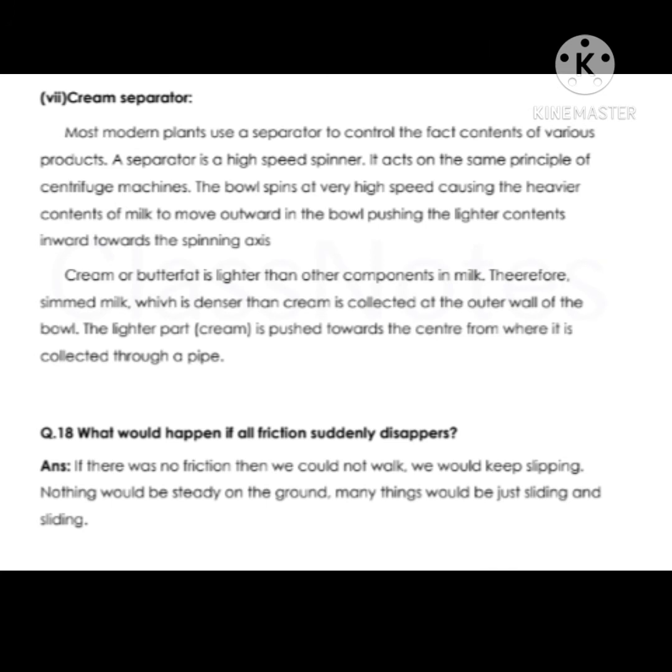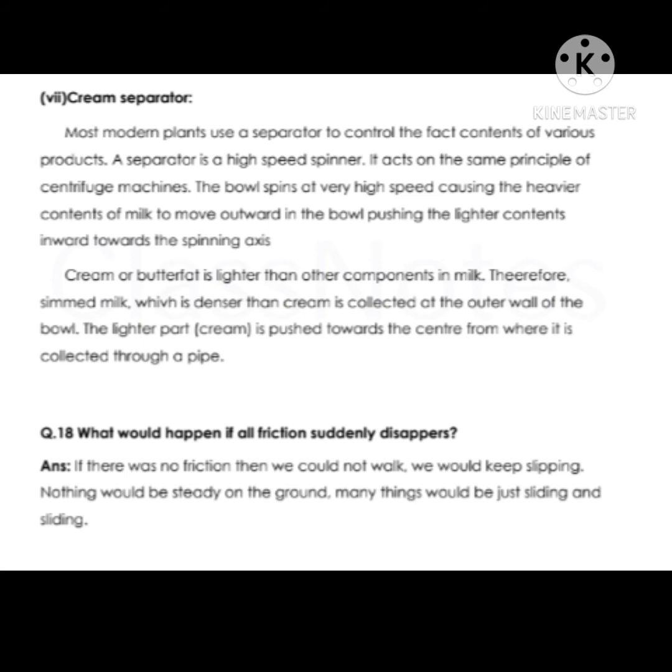Next point is cream separator. Most modern plants use a separator to control the fat contents of various products. A separator is a high-speed spinner. It acts on the same principle as centrifugal machines. The bowl spins at a very high speed, causing the heavier contents of milk to move outward in the bowl, pushing the lighter contents inward towards the spinning axis.